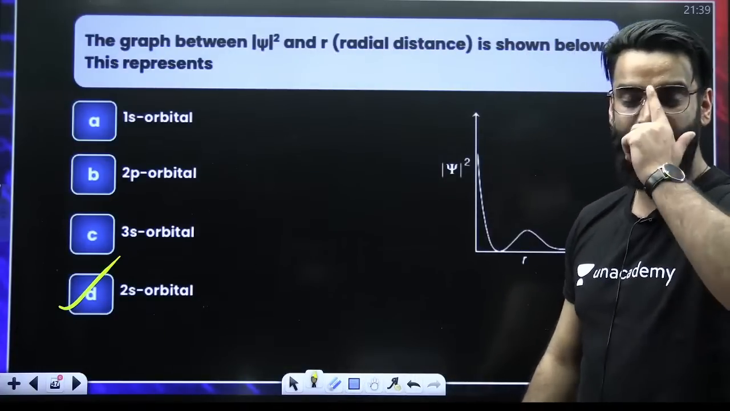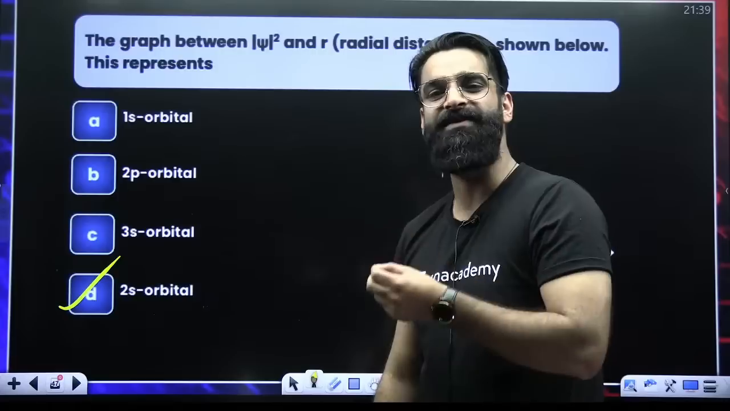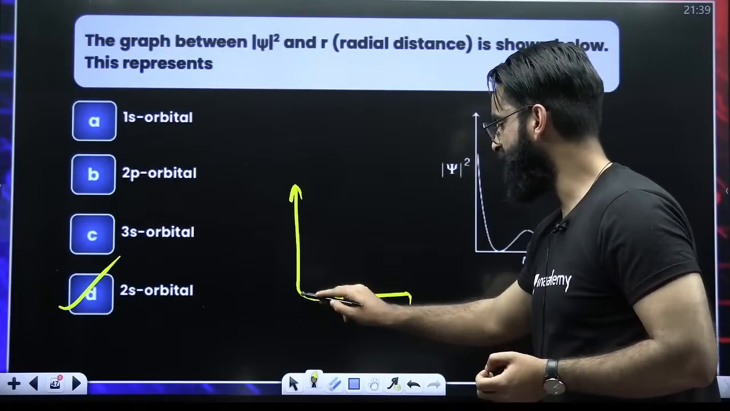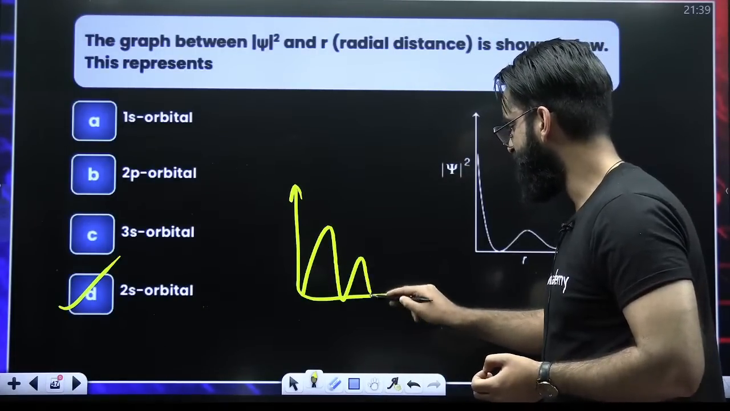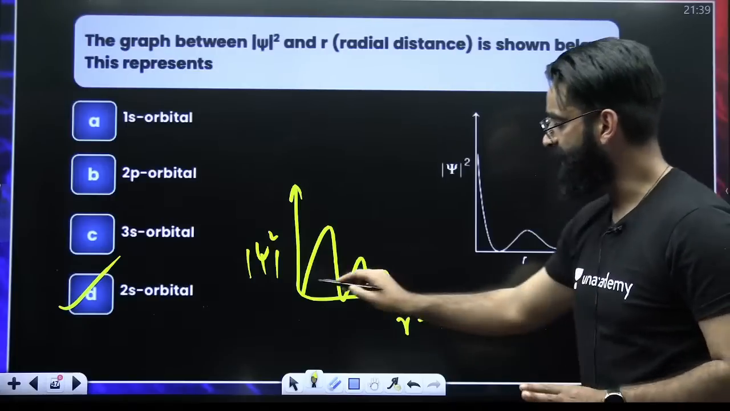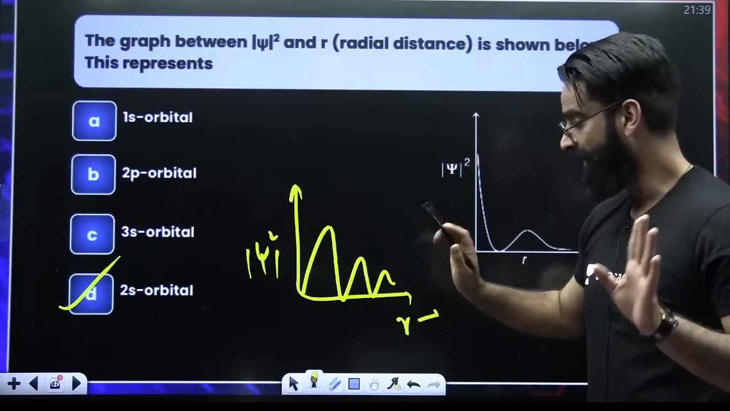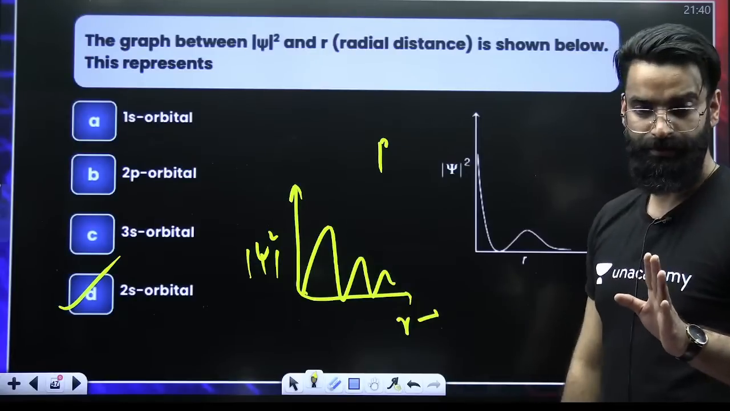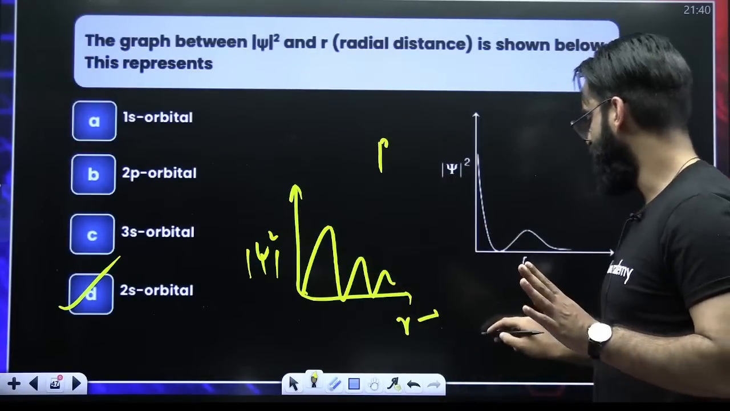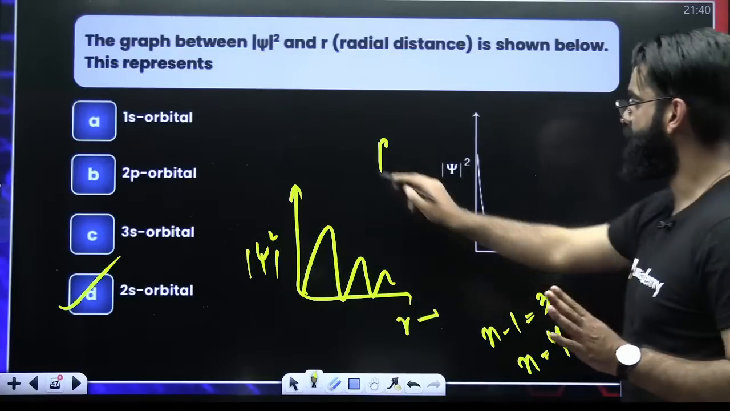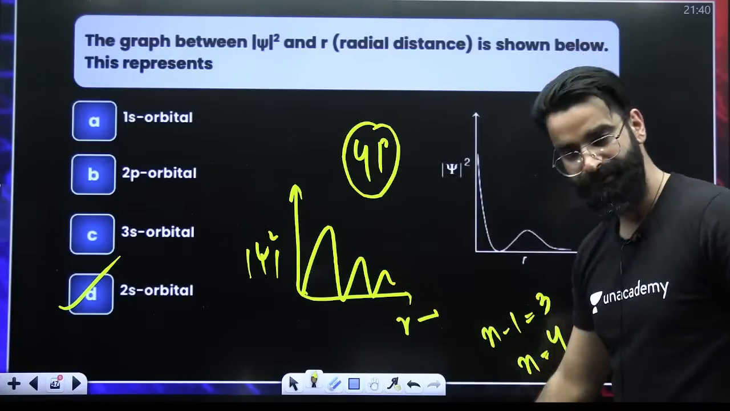Just remember, in case of P, the psi square versus r and psi versus r graphs start from the bottom. For example, I'm making a graph like this. This is psi square, this is r. First of all, the graph is starting from the bottom, so it's P. Now, how many nodes? 1, 2, 3. Total nodes are 3. Total nodes means n minus 1, so n minus 1 equals 3, so n is equal to 4. So this graph is for 4p. Simple.